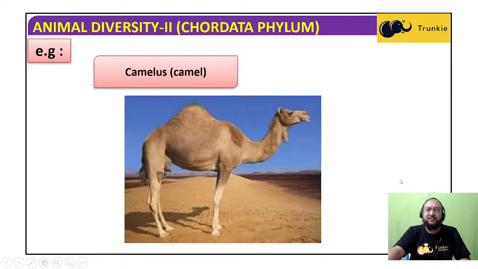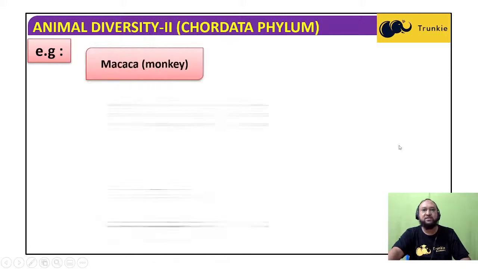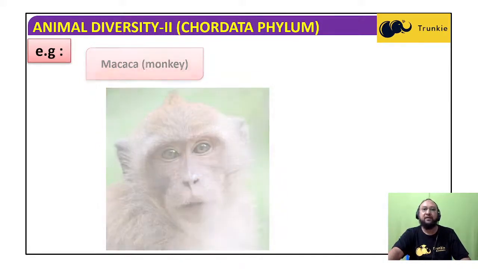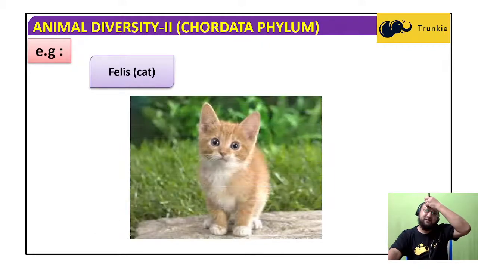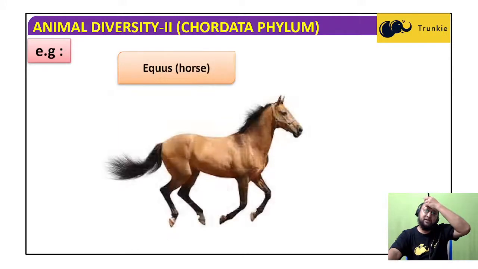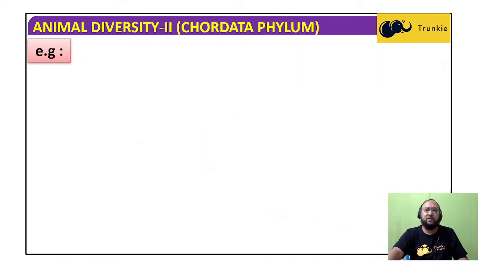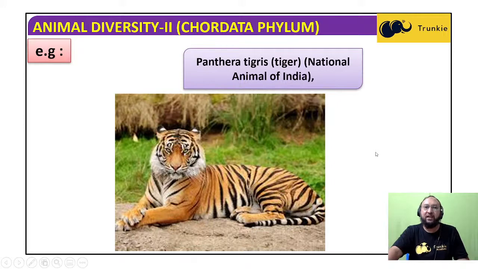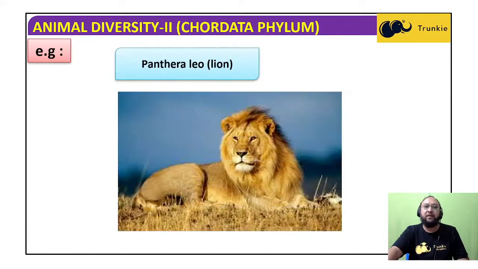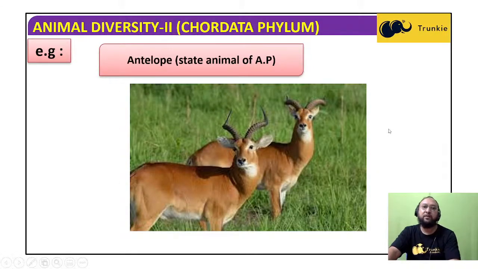Camel, adapted for desert dry conditions. They can easily live in a dry desert. Macaca, monkey, Rattus, Canis, Felis, elephant, Equus, horse, dolphin, Balaenoptera, blue whale, the largest mammal. Blue whale is the largest mammal. Panthera tigris, national animal of India, and Panthera leo, lion. Antelope, state animal of Andhra Pradesh.